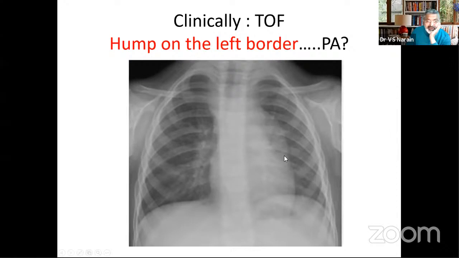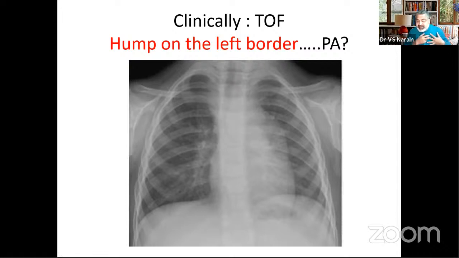Now, as we said, the common features of tetralogy physiology were no cardiomegaly, decreased pulmonary blood flow, and the empty pulmonary bay, except for L transposition. But here you find there's some hump in the region where you expected an absent pulmonary artery situation. So this is not the pulmonary artery, this is the left-sided aorta.